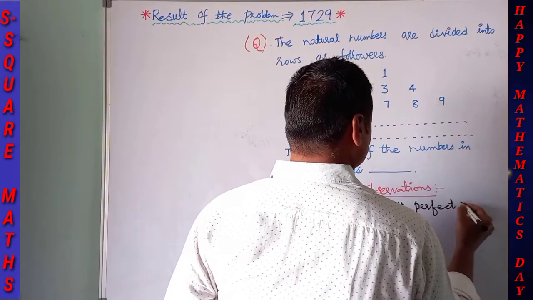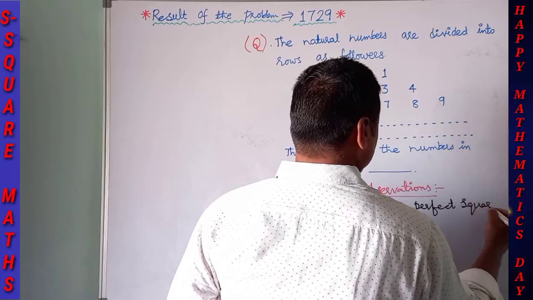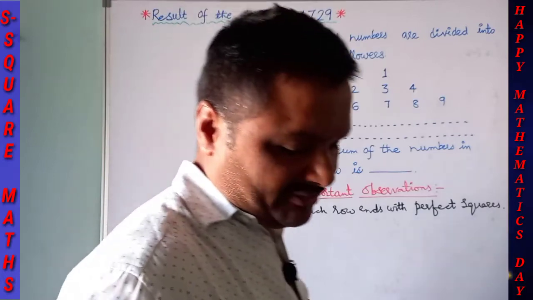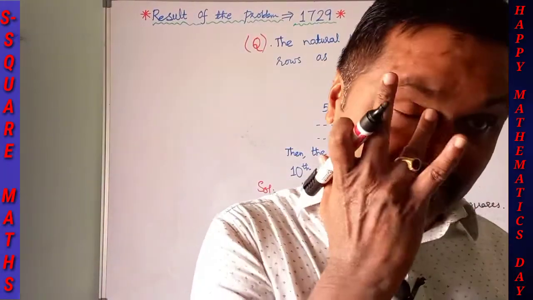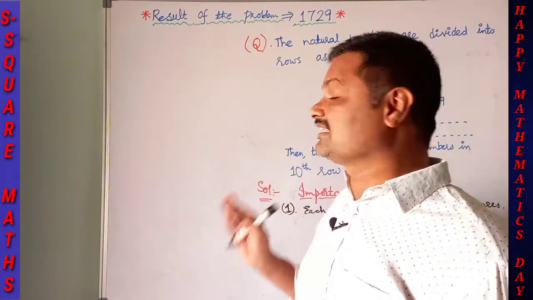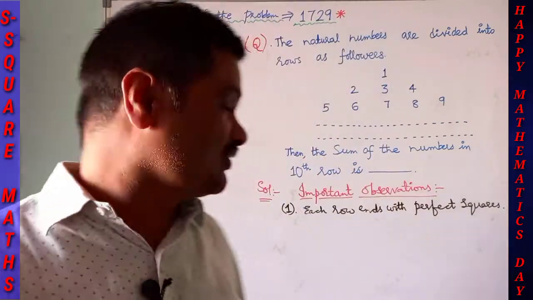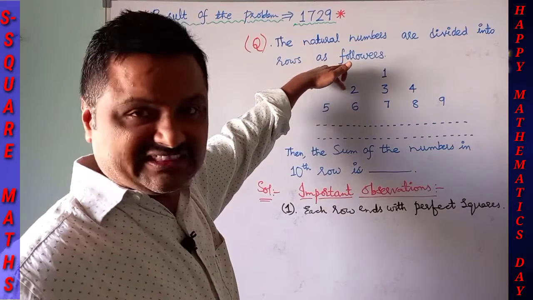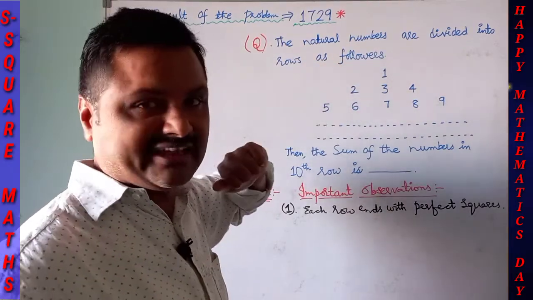This is our first observation. Next, how many numbers are there in the so and so rows? The first row contains 1 element, the second row contains 3 elements, and the third row contains 5 elements.